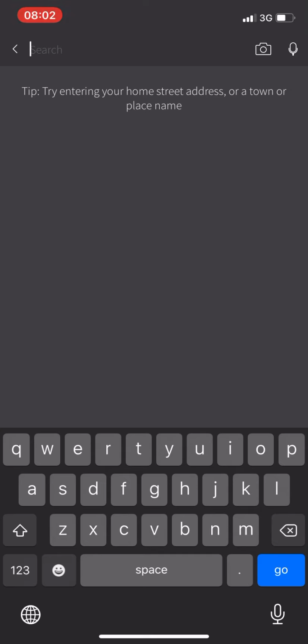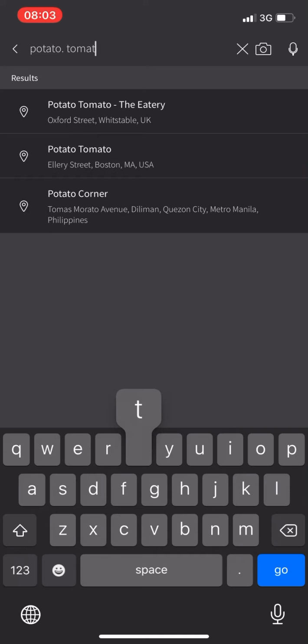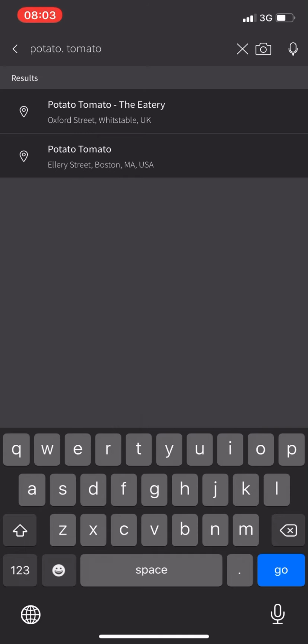And it's also a piece of fun if you are with your friends and you want to explore new places around the world, and you can say, let's make a funny link. So I can type any 3 words, like let's say I can say potato and dot, and then maybe tomato. So you can see it started to filter down where locations with this name exist.